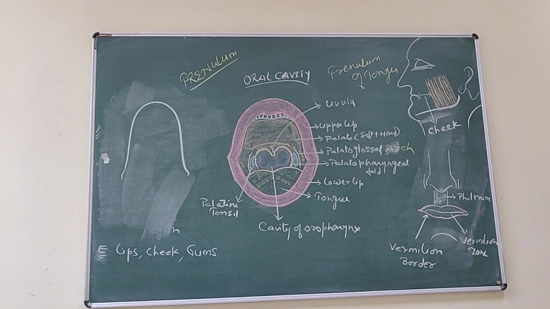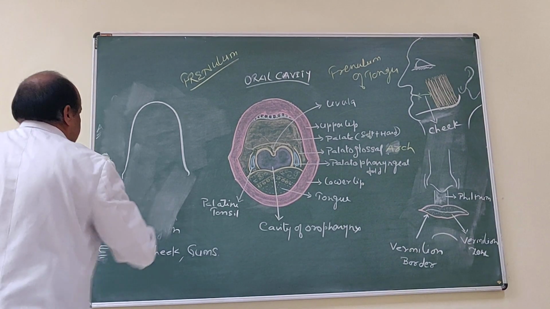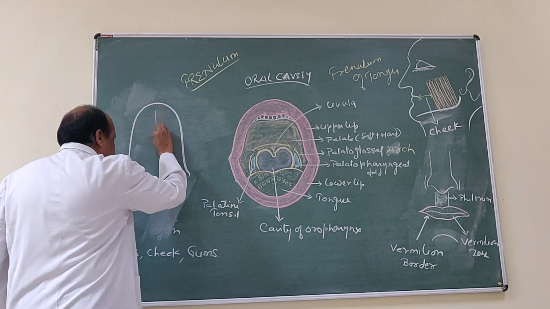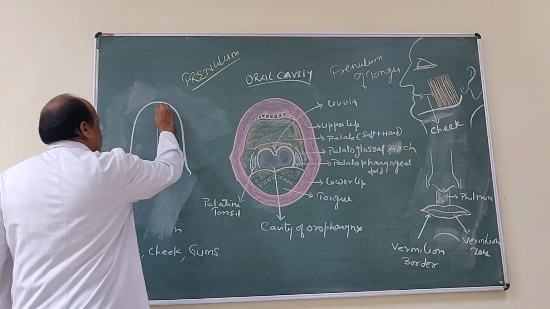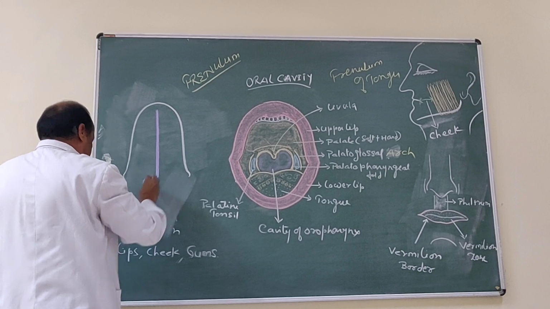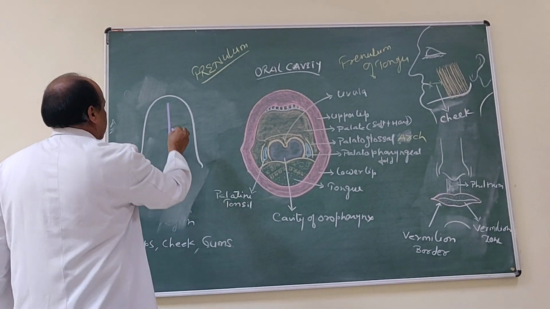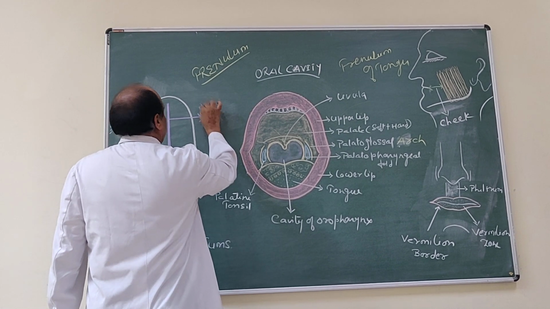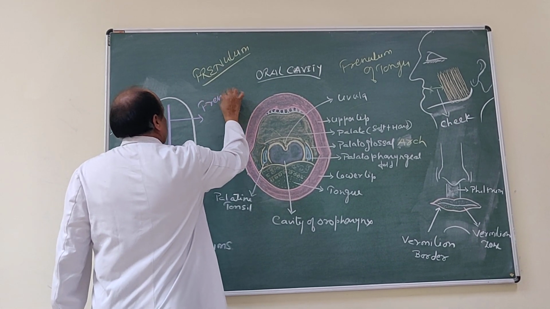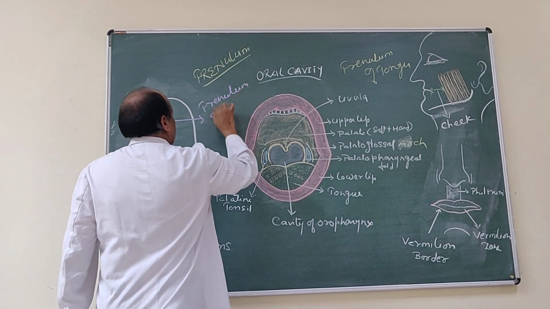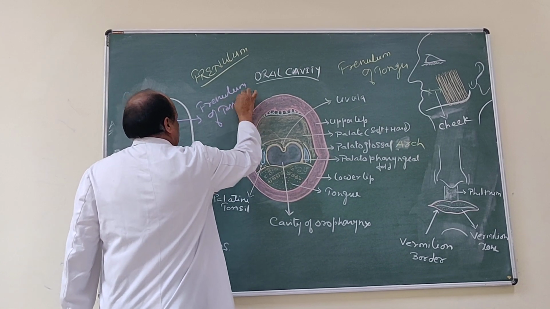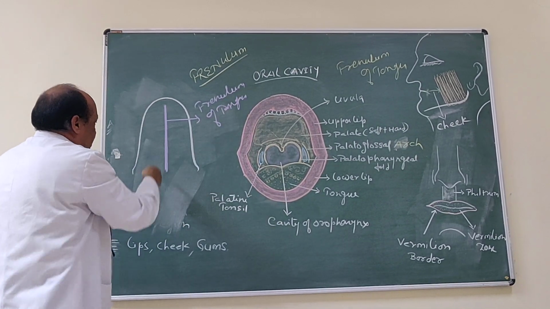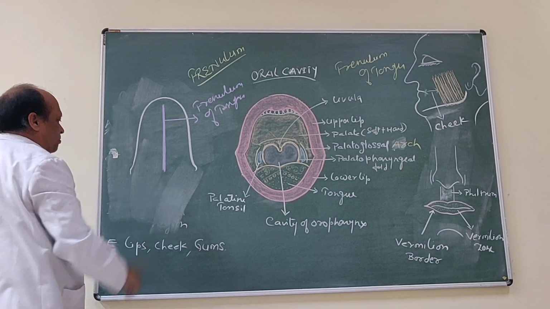The inferior surface of tongue is here, and in the median plane there is a median fold of mucous membrane called frenulum, and this frenulum is connecting tongue to the floor of mouth.